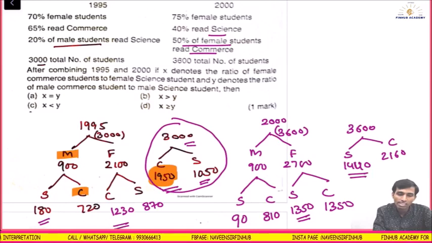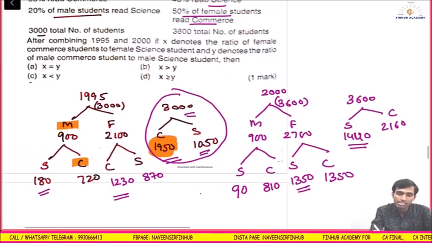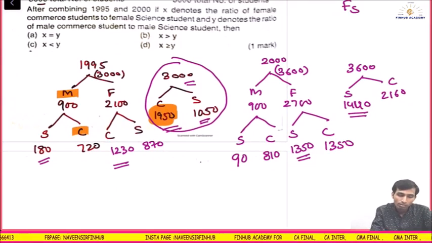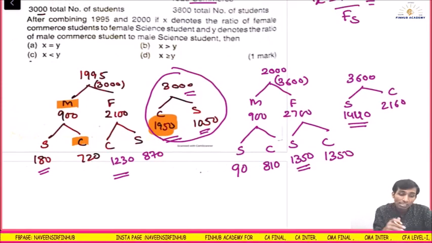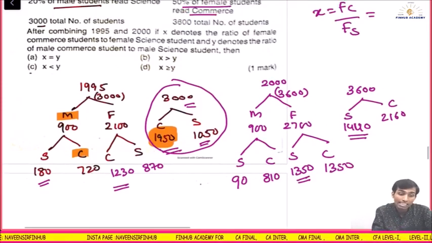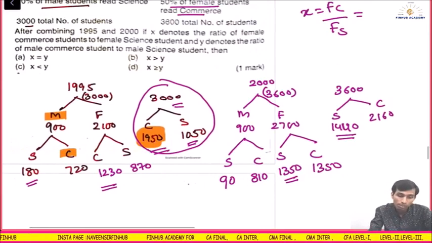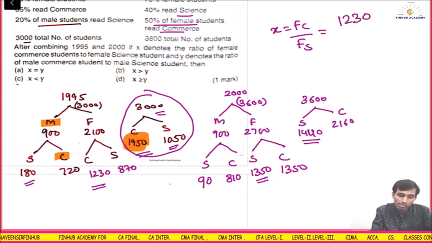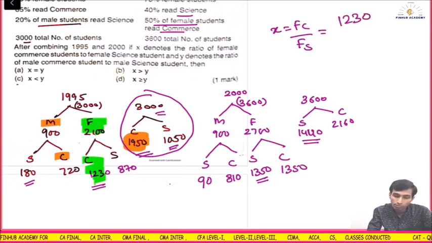X denotes the ratio of the female commerce student to the female science student. Female commerce, after combining the data of 95 and 2000: in 95 it is 1230, and in 2000 it is 1350.